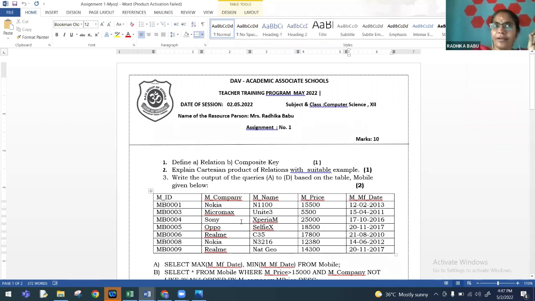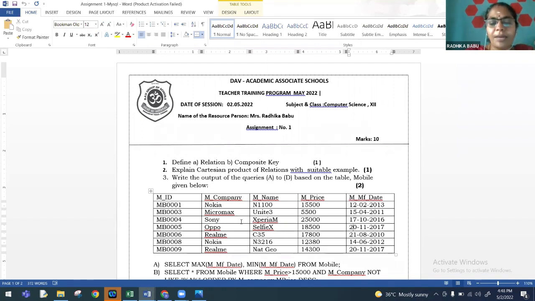Because out of the 16 years of my correction experience, in one year, what happened? Usually, they used to go with the sample data. Sample data says MID, M name, and M price are unique. So therefore, all the three can be taken as a candidate key. In one of those years, probably in the last 5 years only, they clearly mentioned in the marking scheme that M price, which can have repetitions in future, should not be included as a candidate key. So therefore, MID and MNAME only can serve as a candidate key.